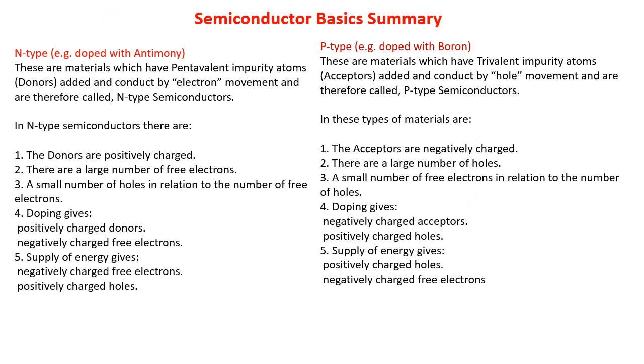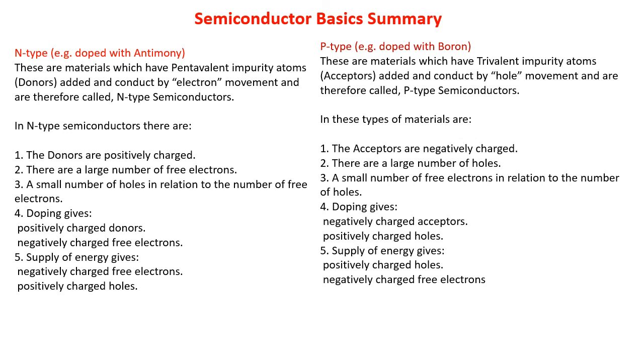And lastly, we will see the summary between n-type and p-type. The n-type is doped with antimony atoms, and the p-type is doped with boron atoms, as shown in the figure. A few points are mentioned here. N-type donors are positively charged.